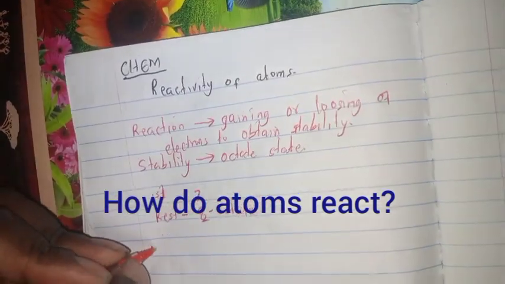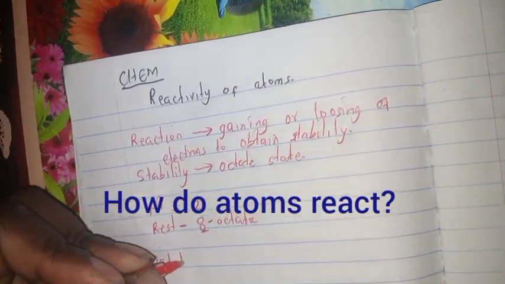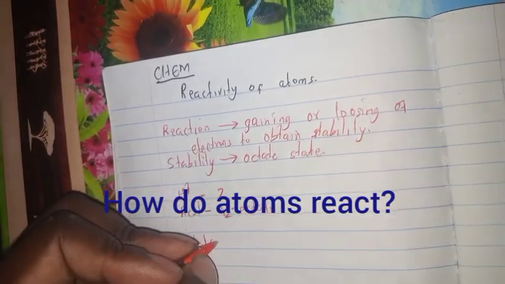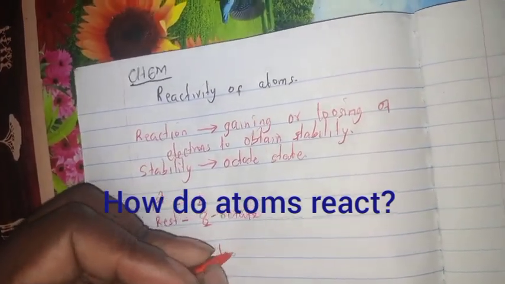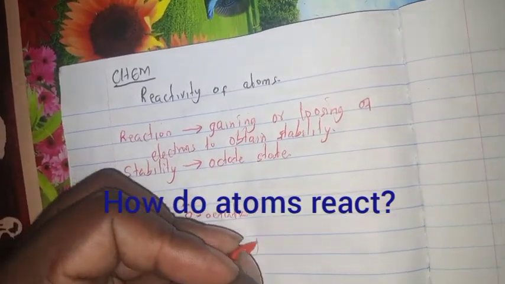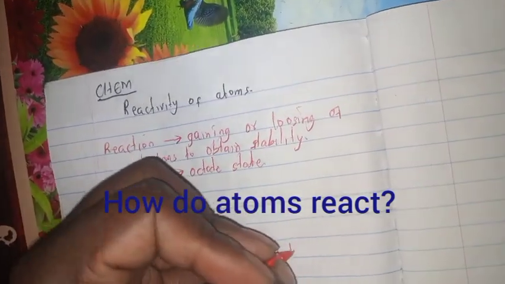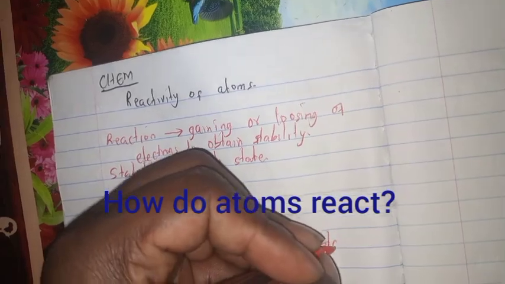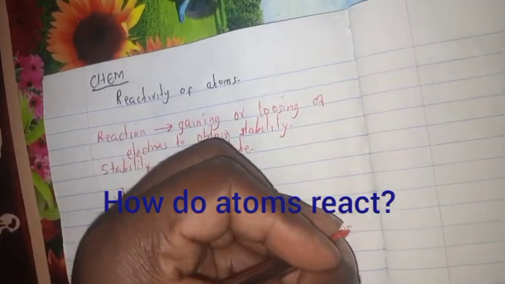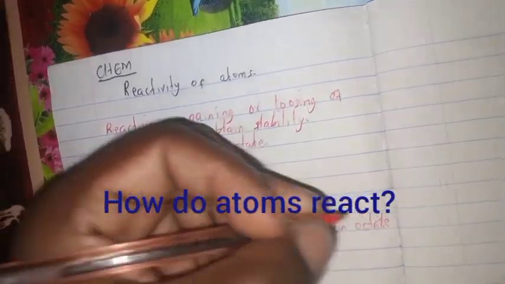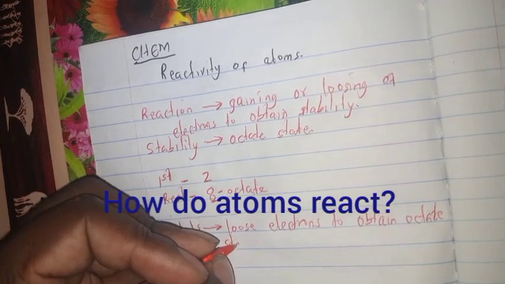Now, for metals, we say that metals lose electrons to obtain that which we are calling the octet state.